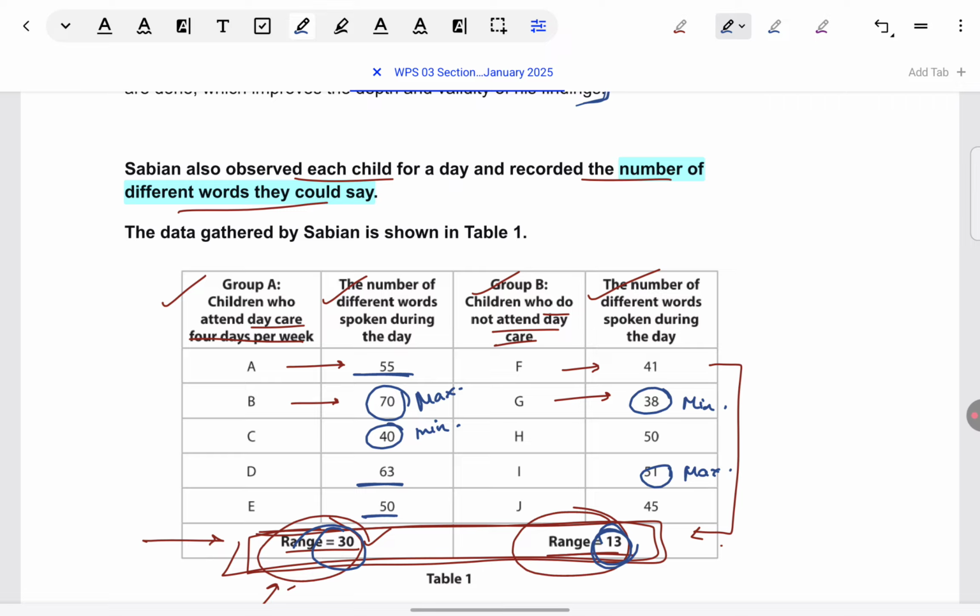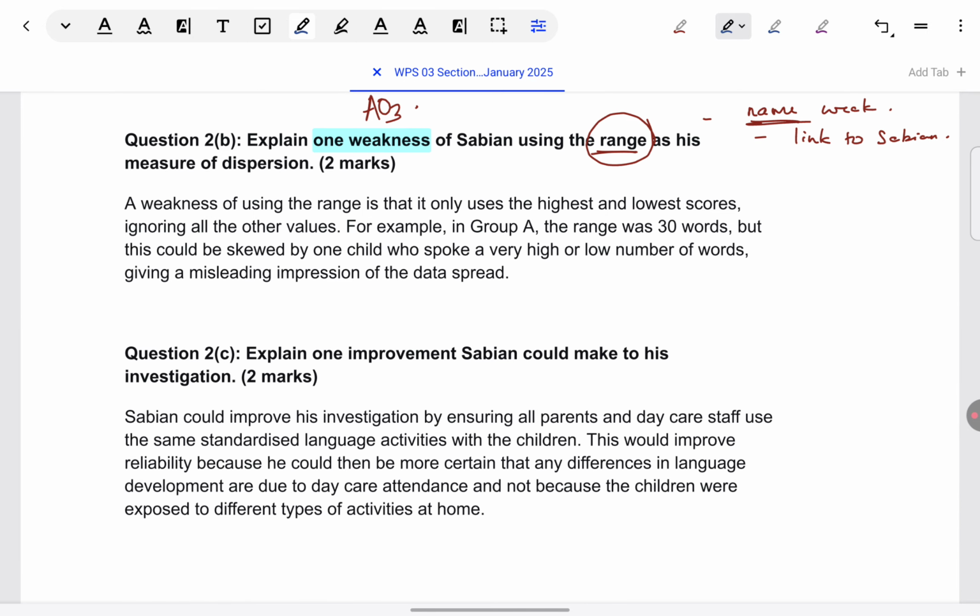So you're able to see all the trends in the data, which you would not have been able to see if only the range was presented. So it's good that the whole table has been given. So considering this, now you can write a very good answer. Let's see how it's put in the model answer.